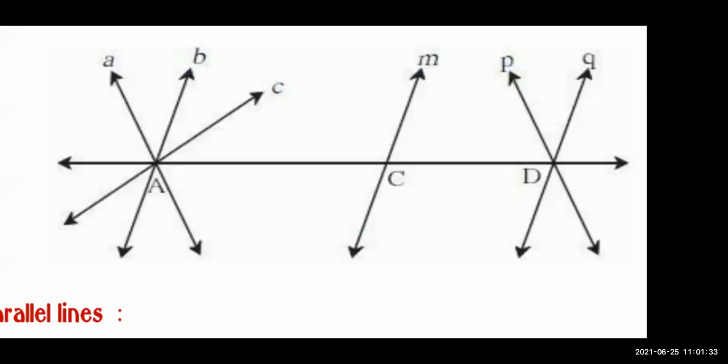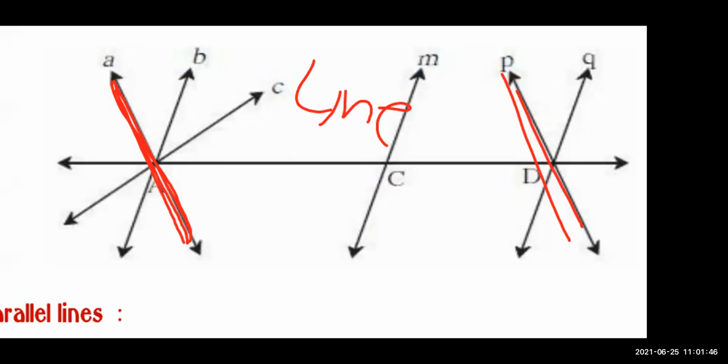That is line A. Along with A, which other line is there? B. So line A parallel to line P. A parallel to line P. Okay. Now we have done with our parallel line.